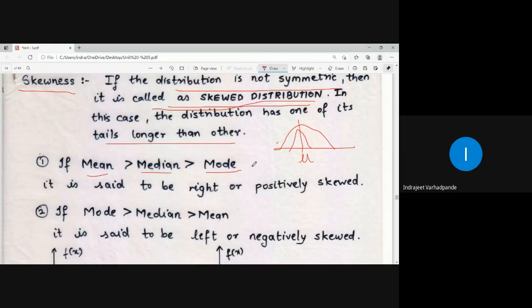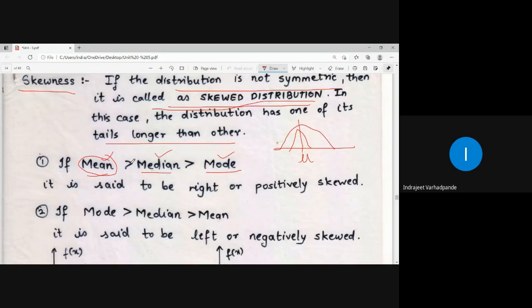Now see, skewness and kurtosis come under the major caption, that is measures of central tendency and dispersion. As we are talking about the distribution, whether it is symmetric or asymmetric, out of the measures of central tendency and dispersion, this deals with the dispersion part. Measures of central tendency consist of calculation of mean, median, and mode. What do you understand by mean? Mean is nothing but the average or the arithmetic mean for the given set of data.